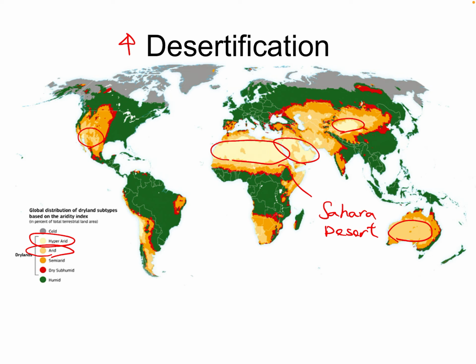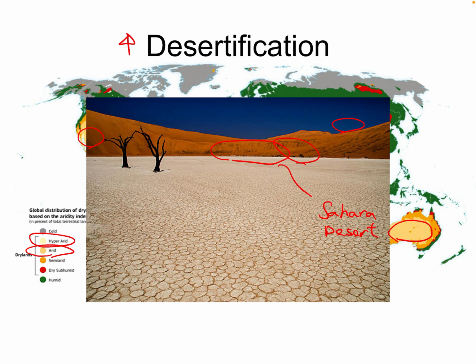They are like desert, and the situation is getting worse under global warming because of higher evaporation. This is the situation in desert. You can see no plants, the land is dry, the trees have no leaves. More and more desert in the world.